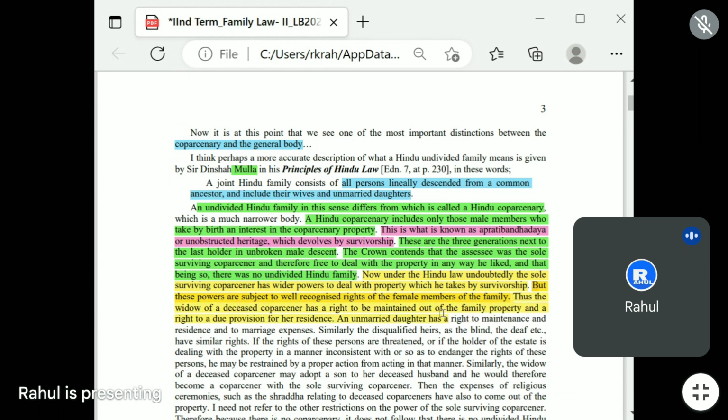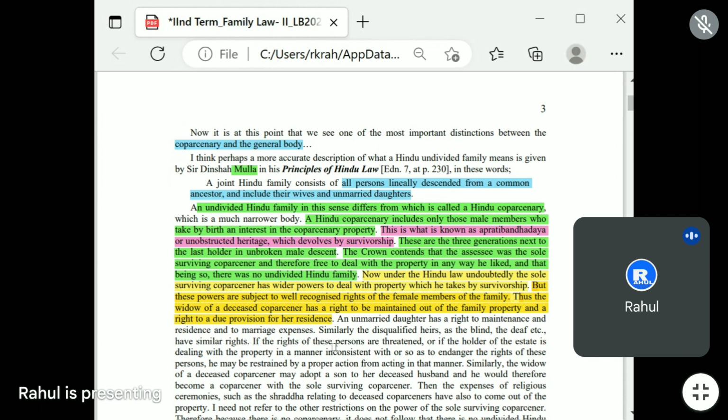That's why the matter came into the trial court also, regarding the maintenance due to this provision. An unmarried daughter has a right to maintenance and residence and to marriage expense. Similarly, the disqualified heirs, such as the blind, the deaf, etc., have similar rights.